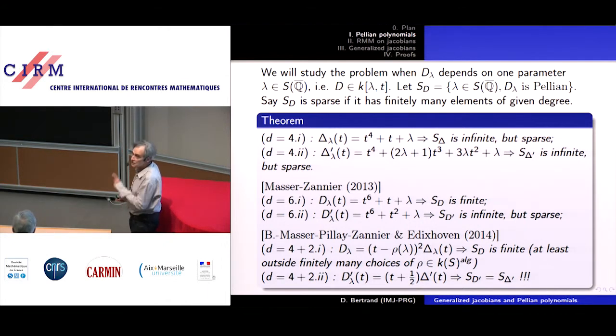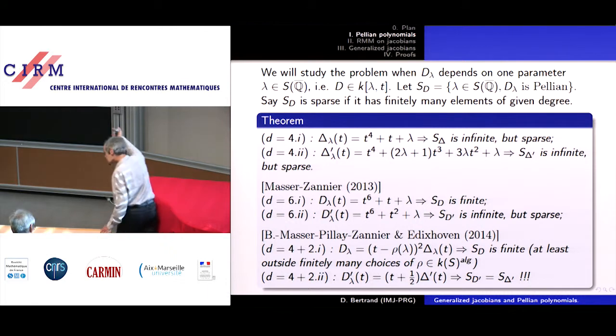And then a subset of Q bar is called sparse if for any given degree there are only finitely many elements of that degree in your set. Okay? So typically it's a situation where you have bounded the height of the elements of the set, and then you know it is sparse. Yeah, and this is indeed what happens in this theory.